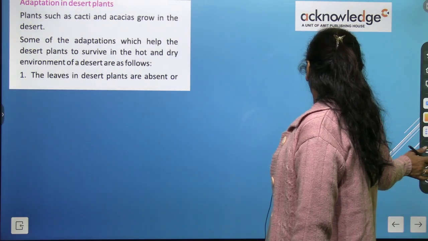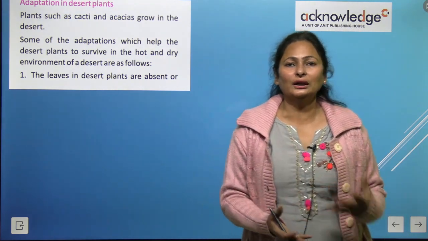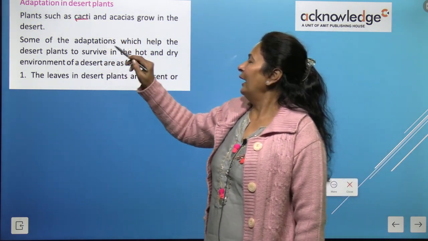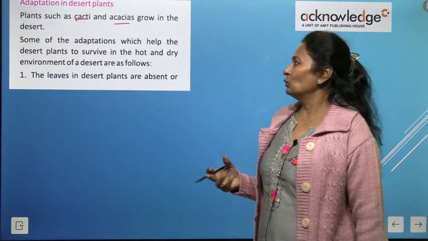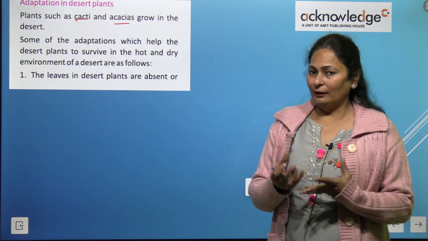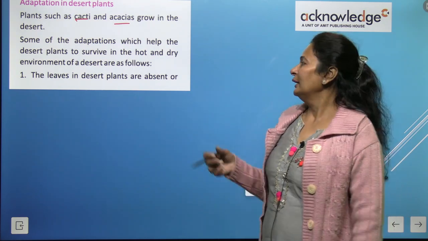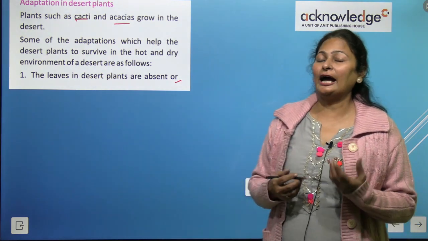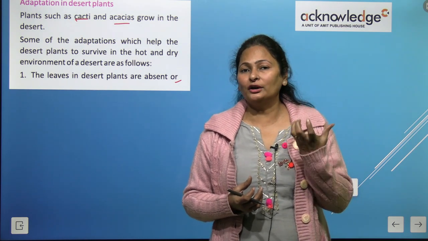So, the different adaptations in desert plants. First we will discuss the plants, then we'll move on to the animals, right? Plants such as cacti and acacias grow in the desert region. The climatic conditions are very hot and dry during the daytime and cold during the night. So the leaves in desert plants are absent or they have changed into spines to reduce water loss.